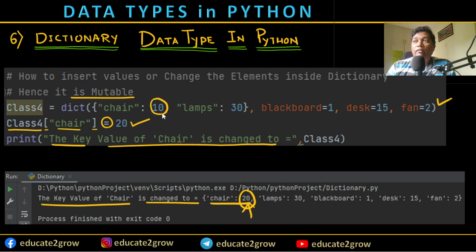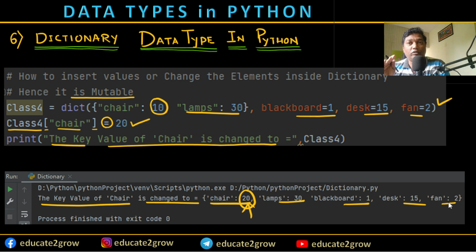Earlier it was 10. The rest remains the same: lamp 30, blackboard 1, desks 15, fan 2. Everything remains the same because I'm changing only the one item value of the chair. This is how we replace a value whenever required in a programming scenario.